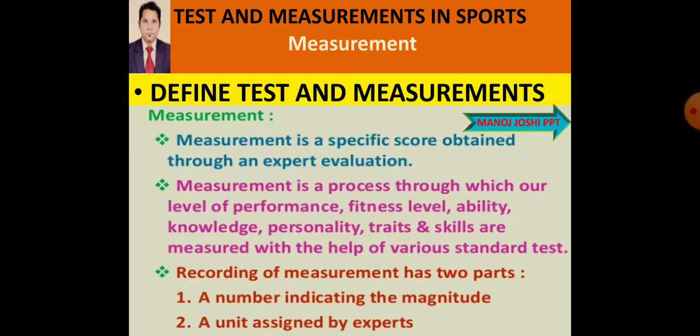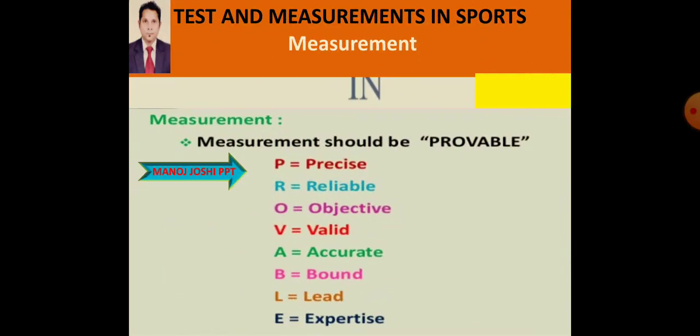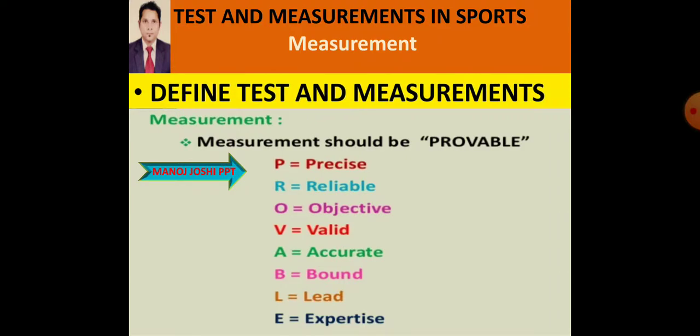And the measurement should be PROBABLE. What is the word? Probable. Probable means P for precise, R for reliable, O for objective, V for valid, A for accurate, B for bound, L for lead, E for expertise.